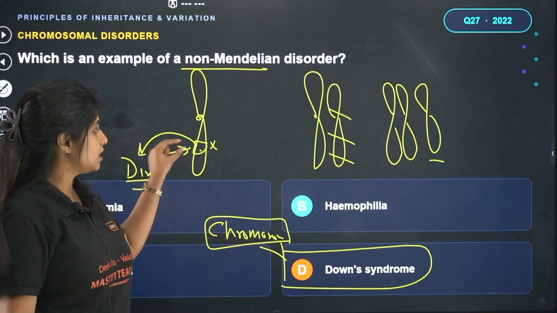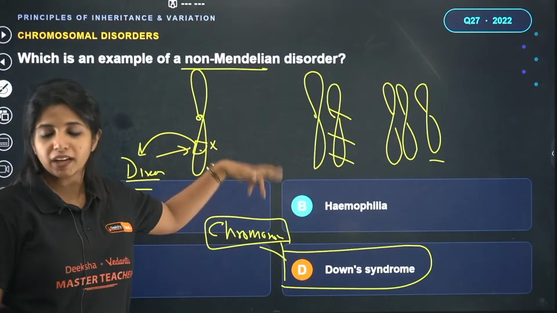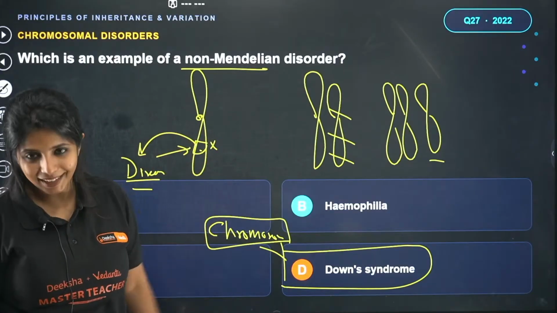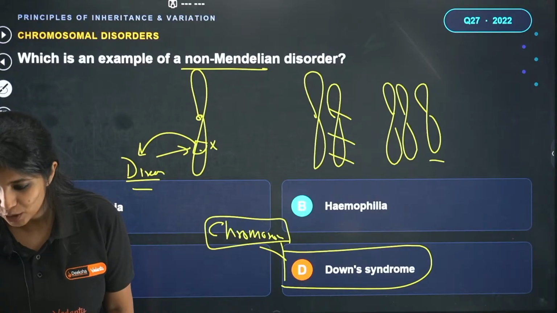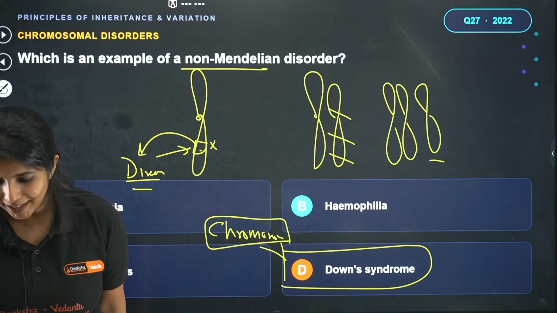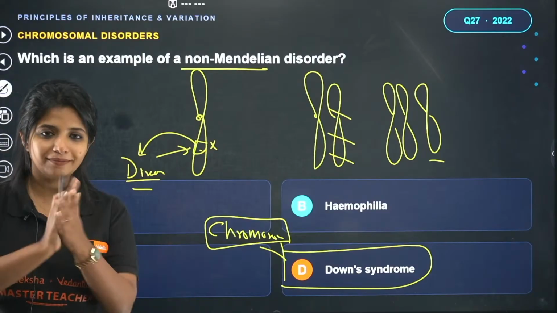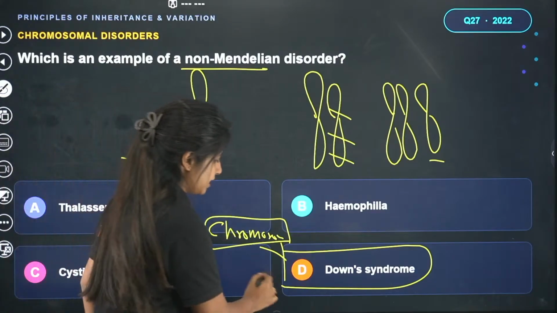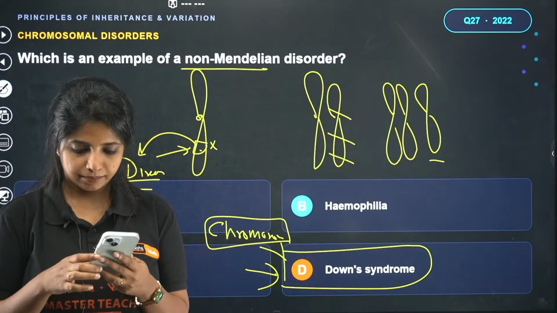This is basically specific to the genes we're talking about. It can be on the autosome, it can be on the sex chromosome. Either way. So, Ullas says 21st trisomy. Exactly. Down syndrome is 21st trisomy. Sachin also says the answer for this question is going to be D. Sanya dear, I hope you, Gangotri, everyone are on track. So, the answer for this question is going to be D. Cool?